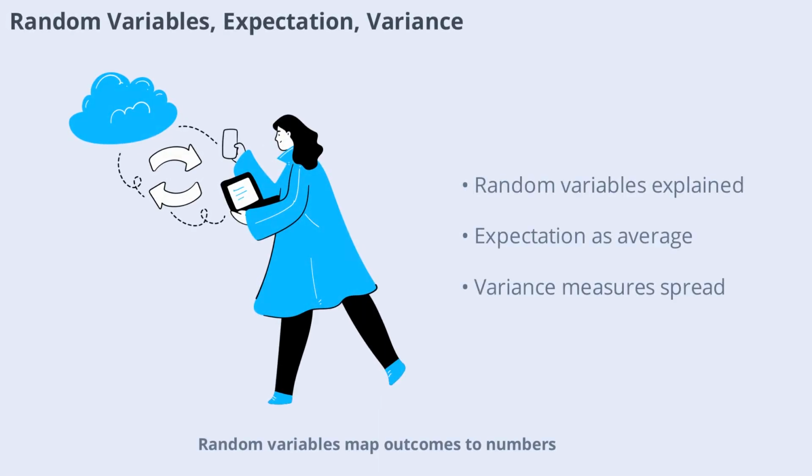Random variables map outcomes to numbers, allowing us to summarize experiments and model uncertainty. Expectation gives us the average value we expect to see, while variance measures how much outcomes deviate from this average. These concepts are used throughout deep learning, from understanding dropout regularization to evaluating model predictions. Grasping expectation and variance helps you analyze and improve the performance of neural networks.